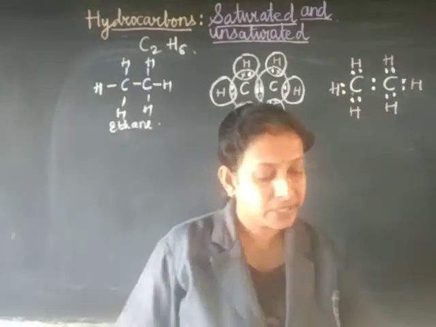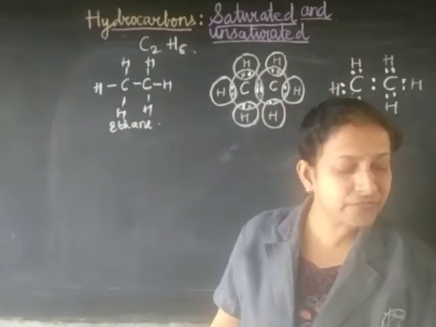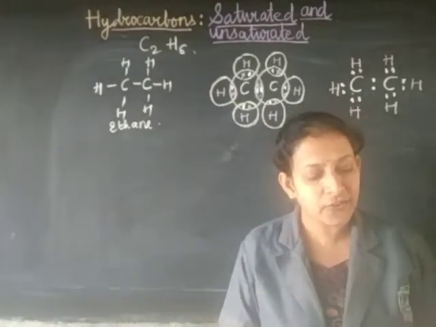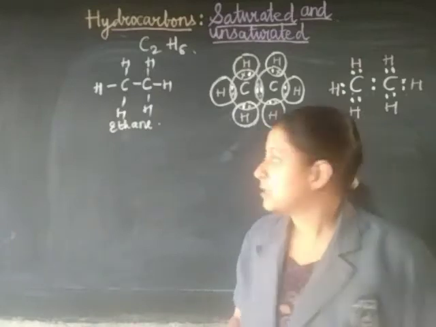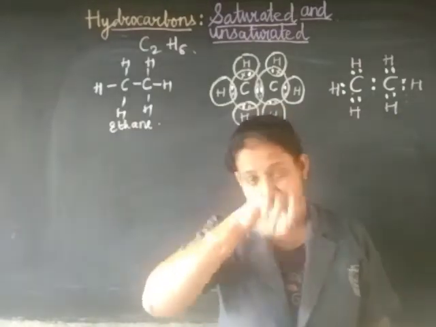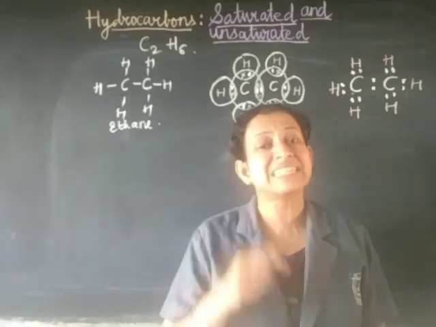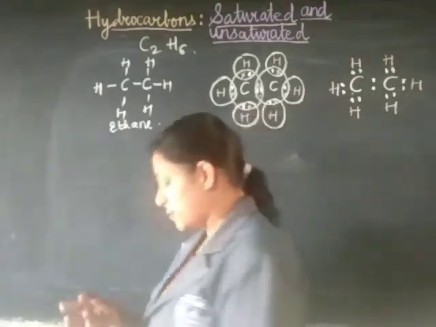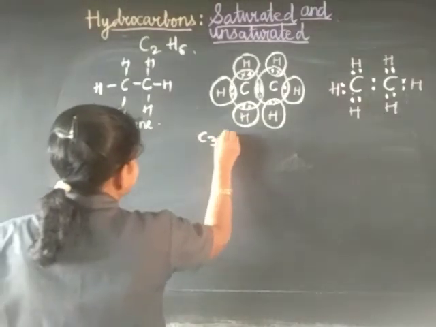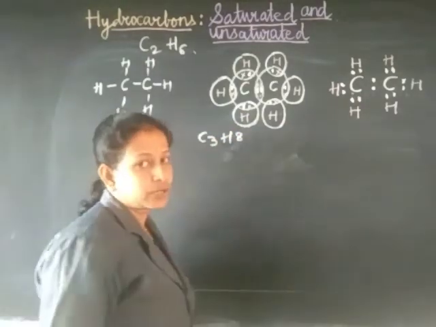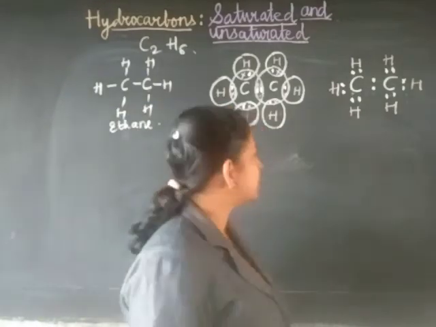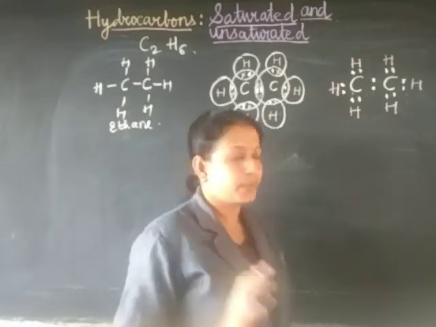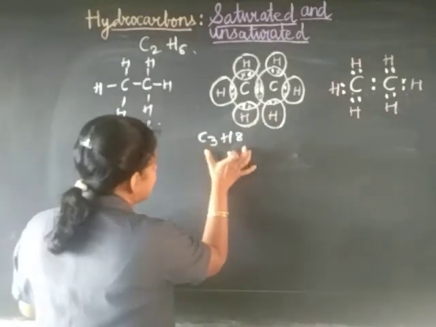Now in your textbook it is given on page number 115, the above part. Use your brain power. You need to draw the structure of propane. Propane: as I mentioned to you previously, prop means 3 carbon atoms. Therefore the molecular formula of propane is C3H8. Here it is asked only to draw the structural formula. The structural formula is very easy to draw. That means you have to draw the line structure of propane.